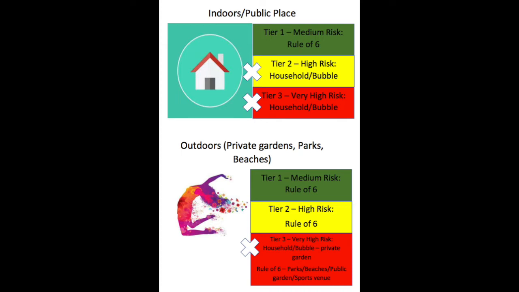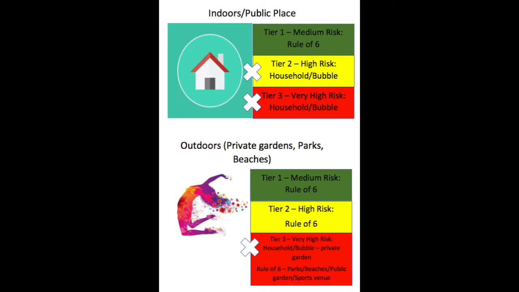In the top diagram, you can see that if you are in Tier 1, the medium risk category, you have to abide by the rule of 6, which means that you cannot have more than 6 people inside your home unless you fall within one of the exemptions that we've discussed previously. As far as Tier 2 and Tier 3 are concerned, the high risk and very high risk group, there should be no visitors into the house and only your household members or those that are part of your social bubble can visit your home.